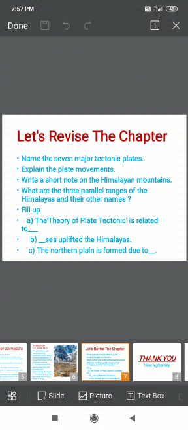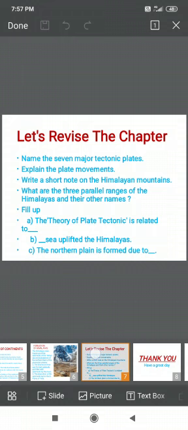Name the 7 major tectonic plates. Explain the plate movements. Write a short note on the Himalayan mountains. 3 parallel ranges of the Himalayas and their other names. And Phillips' theory of plate tectonics is related to which sea uplifted the Himalayas. Northern plain is formed due to.